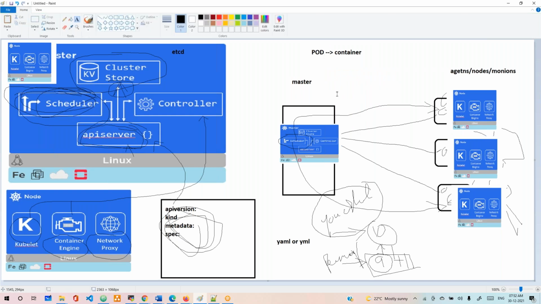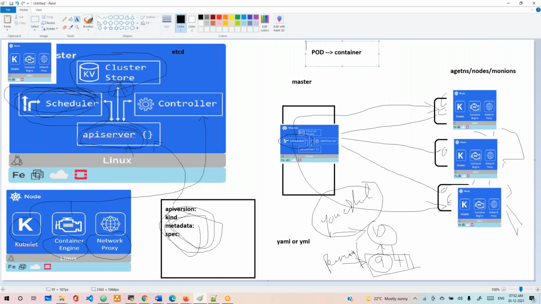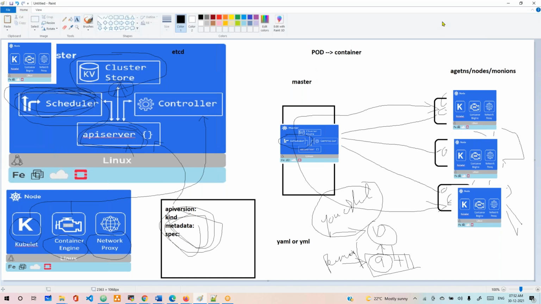Understand? This is the pod, and inside the pod, containers will run. One container, two, three, even five containers we can run in a single pod. But in real-time scenarios, we won't run multiple main containers in a single pod. Only one main application, and maybe supporting containers, may run in the pod. We'll see this next.